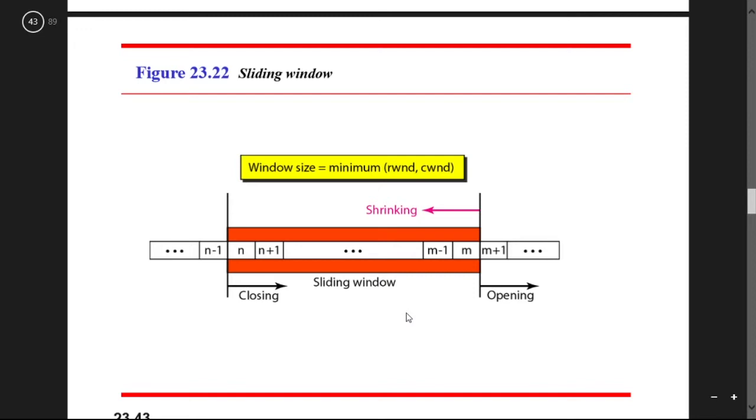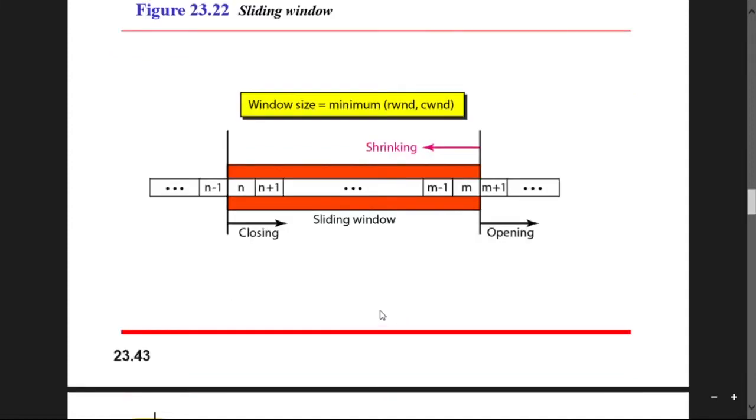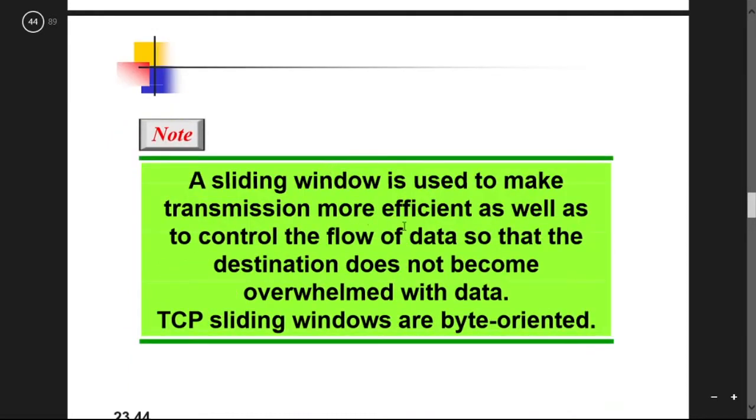And this is the sliding window concept. That means what data we are sending, and after sending, the window must slide to the next data. The sliding window is used to make transmission more efficient as well as to control the flow of data, so that the destination does not become overwhelmed with data. This is the previous concept also, the sliding window concept.